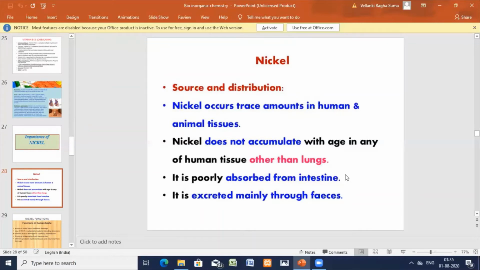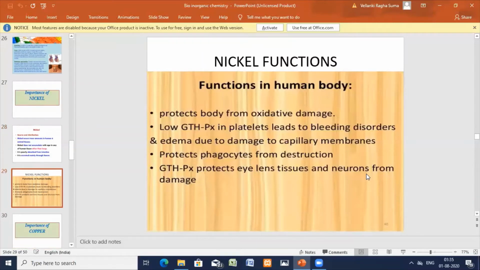The oxidation state of nickel in this enzyme is +3. This is a redox inactive nickel unit containing octahedral nickel as a Lewis acid. A redox active nickel center is present in other enzymes also, found in bacteria, such as hydrogenase. So nickel is present in the hydrogenase enzyme, and it protects the body from oxidative damage.